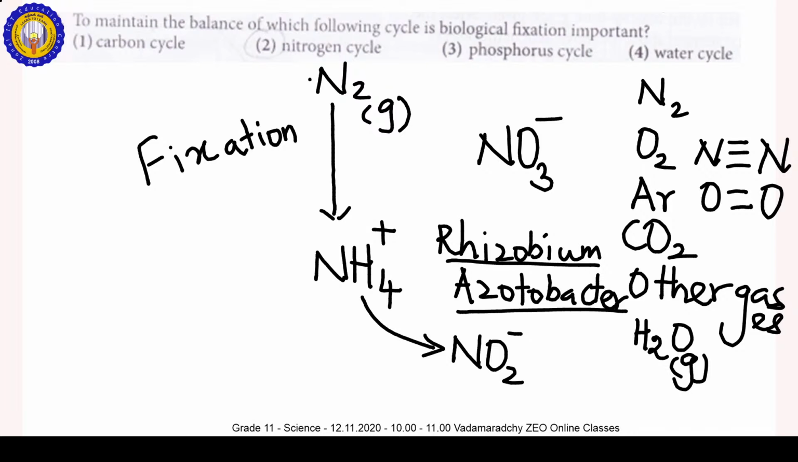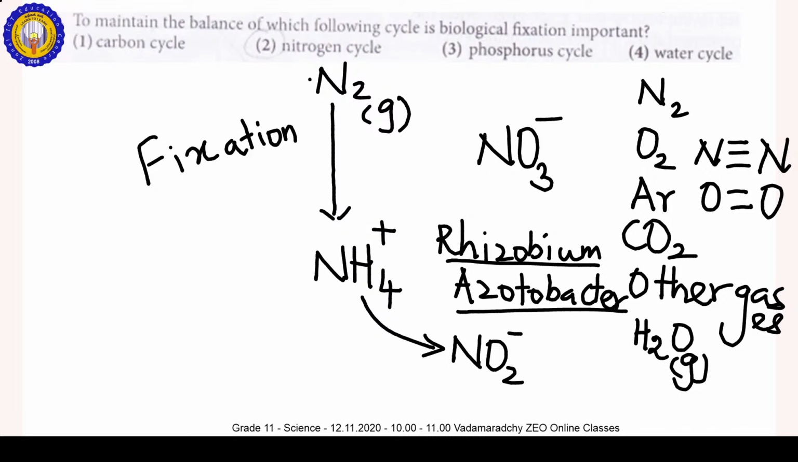Then another bacteria is also available in the soil. This Acetobacter is the freely living bacteria in the soil that also has the ability to convert the atmospheric nitrogen gas into NH4 plus. This is the biological fixation. This is nitrogen fixation by these organisms: biological nitrogen fixation by the symbiotic bacteria and also the freely living bacteria in the soil.